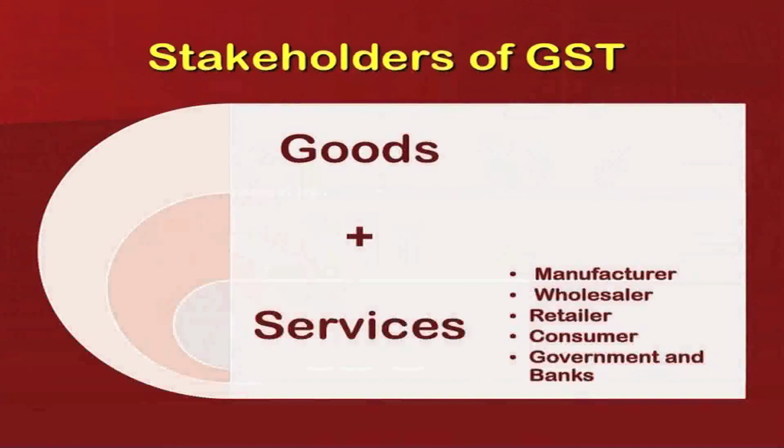So, the stakeholders of GST which will be impacted by this will be the states, and the goods and service tax would affect the manufacturers, the wholesalers, retailers, consumers, the governments and the banks. So, the whole community of business will be impacted by GST. We are abolishing VAT and we are moving to GST, but the stakeholders need to be aware, they need to be concerned, and they need to be committed to make this successful, because the businessmen, the manufacturers, the consumers, the banks and the government all need to connect to this software so as to make this system successful in India. Now, let us study the summary of this lecture.